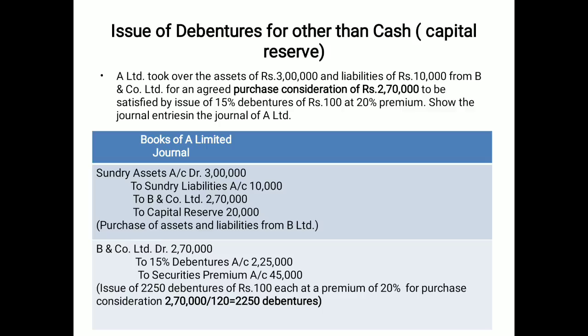The premium applies on 100, so the issue price is 120. Now the 15% debentures get face value 100 and the security premium gets 20. So the total value 120 is used to divide the 2,70,000 payable amount, and the number of debentures will come to 2,250. It will be multiplied by the debentures amount as well as the security premium.